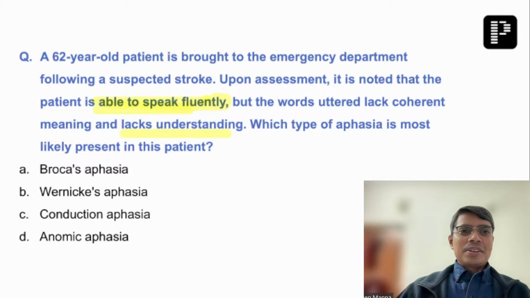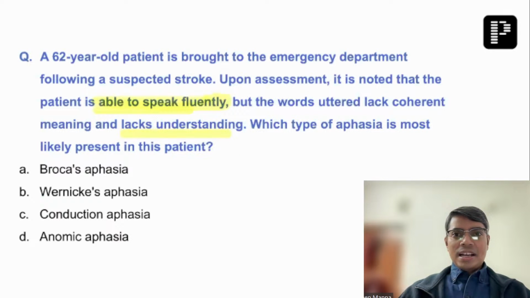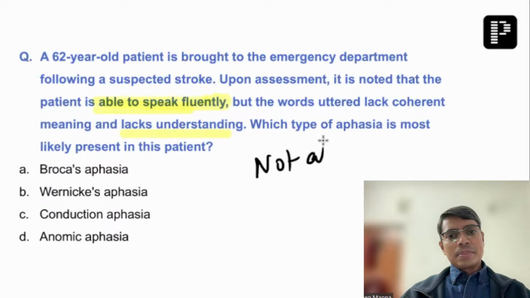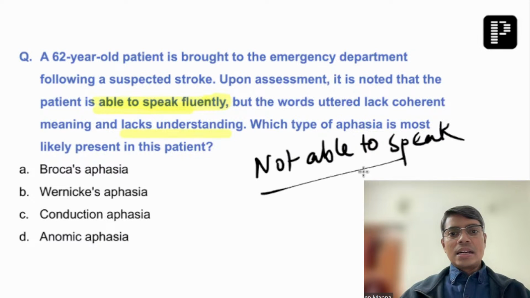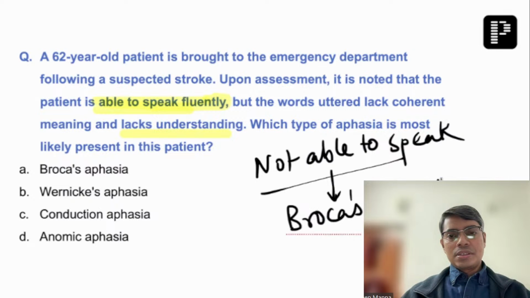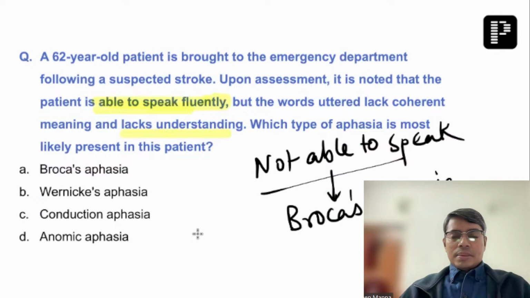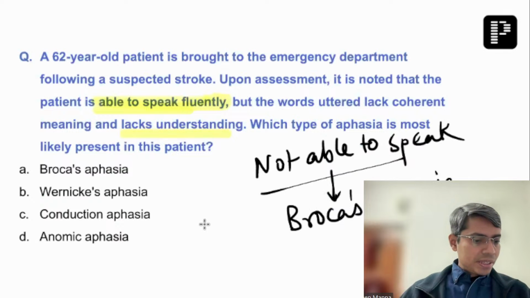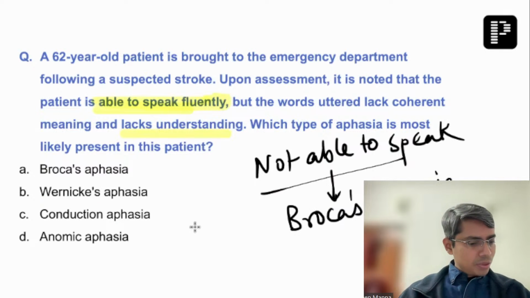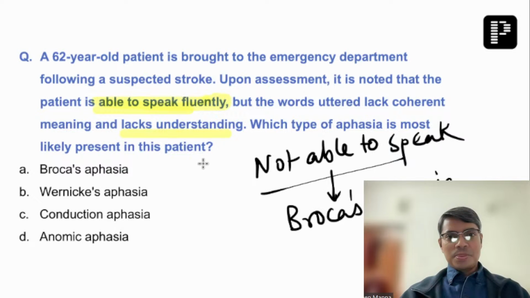So please do recall and let me know if the question is that the patient is not able to speak, and he can understand. Then the straightforward answer to this question is Broca's aphasia. All of you know this because the motor part of language is Broca's area. Most of you are saying unable to speak. Then the straightforward answer to this question is Broca's aphasia.